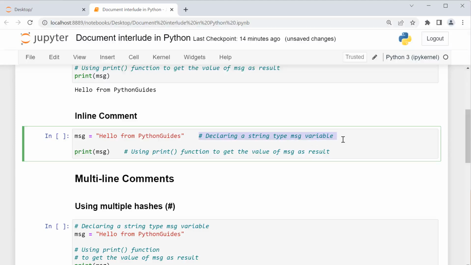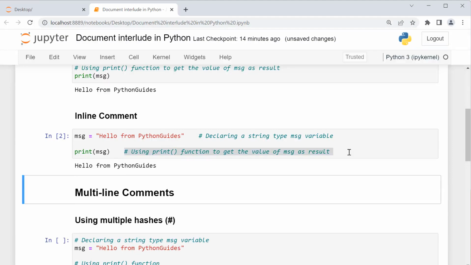So declaring a string type message variable. In the same fashion, this is my code. I'm printing the message variable, and this is the comment which is explaining this code. So both code as well as comment is in the same line. So these type of comments are usually referred as inline comments.